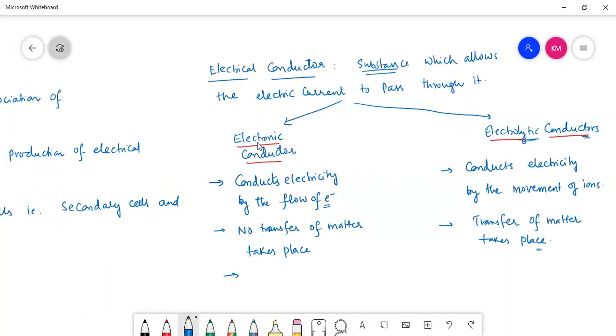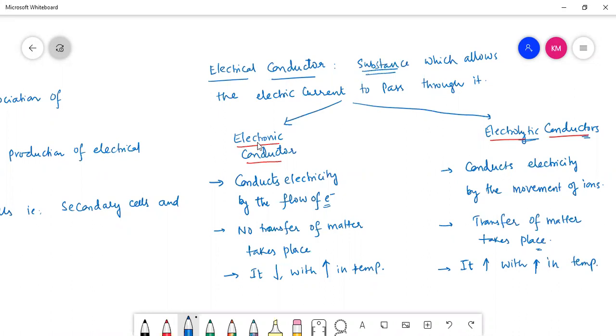And the most important point here: the conductance of an electronic conductor decreases with increase in temperature. Whereas the conductance of an electrolytic conductor increases with increase in temperature.